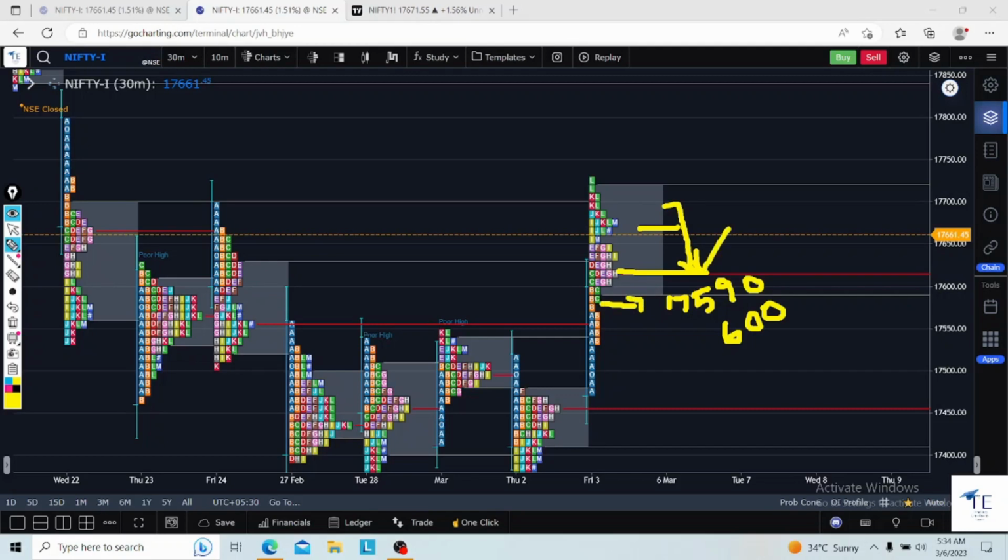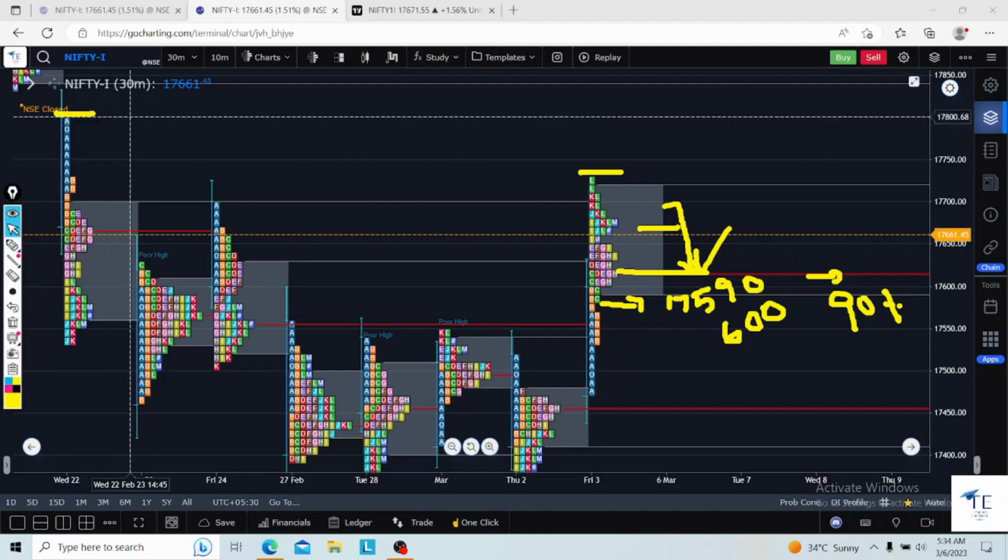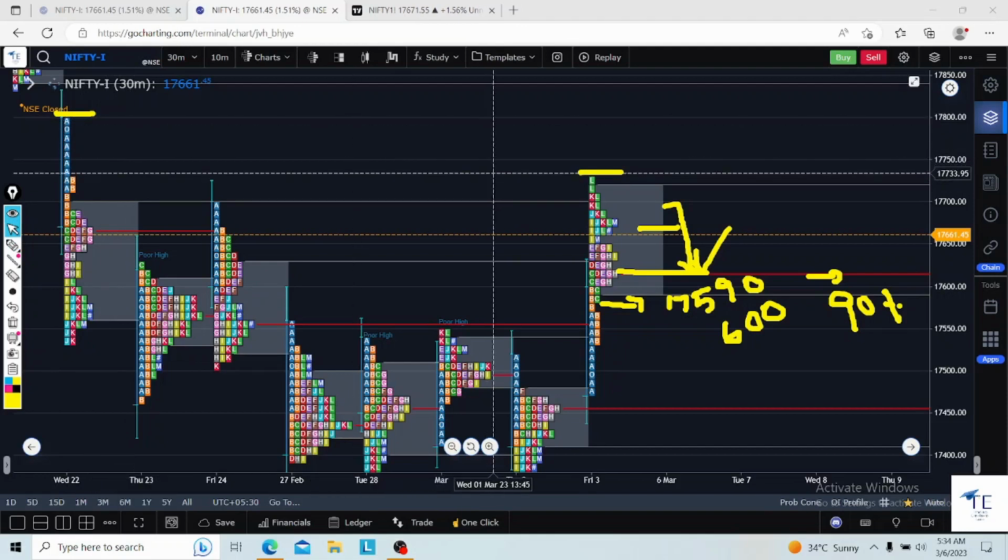If any rejection is happening here, I think there is a 90% chance the rejection will happen on this particular POC. Go for CE, with a direct target of first this, second this. The second target is 17,810, and the first target could be 17,730. This is one probable scenario today.